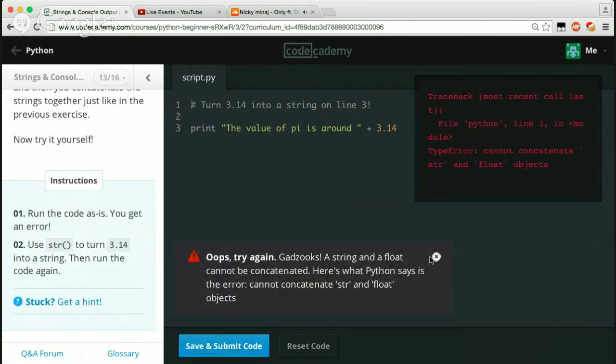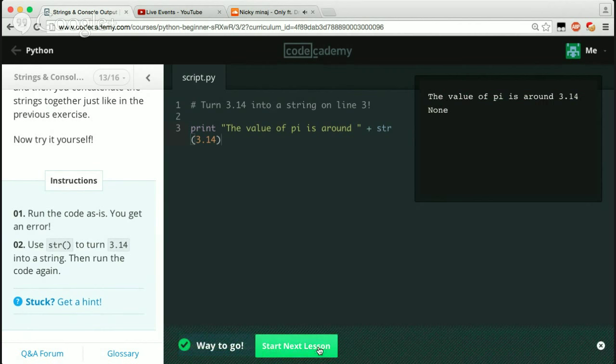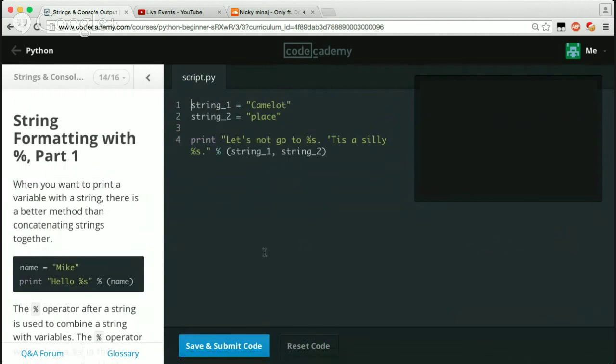So we get an error. It's pretty much saying that you cannot concatenate a string and a float object. So pretty much just saying you can't add a float, which is this number right here because it's a decimal, and strings together. But if you were to convert it with the str method, like so, bam, that now turns the 3.14 into a string. So it's almost kind of like casting in other languages.